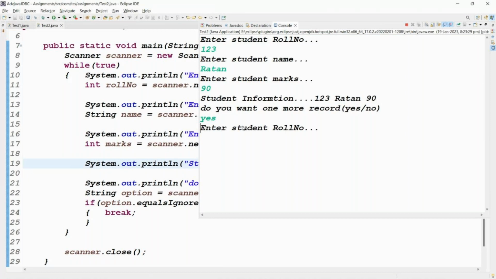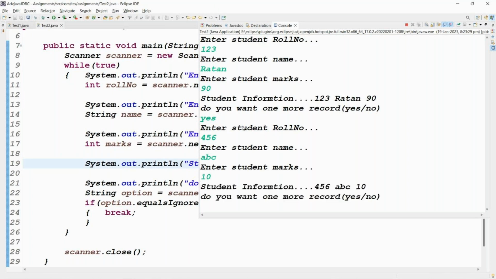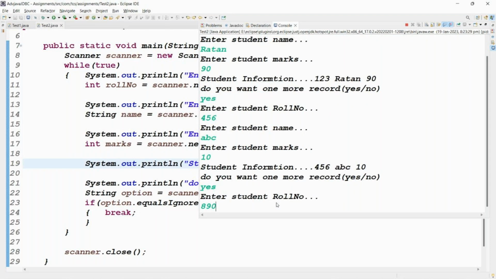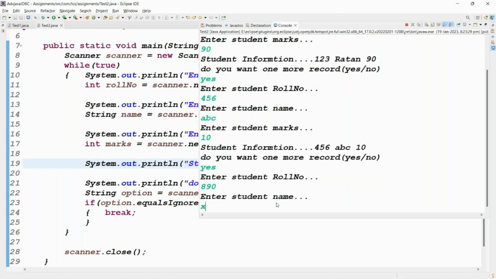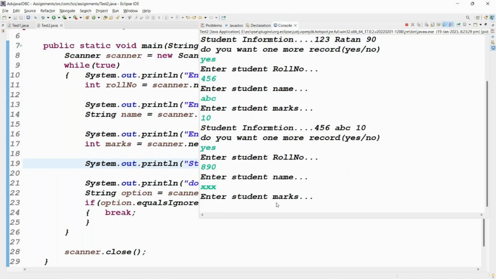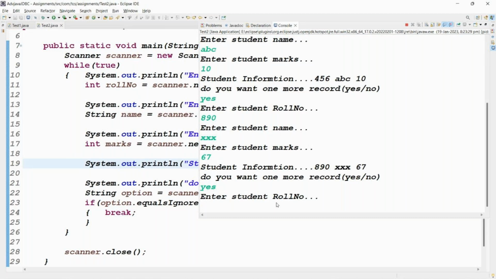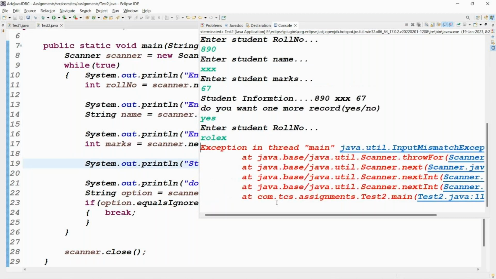Yes. Roll number 456. Name ABC. Marks 10. So 456 ABC 10. Do you want one more record? Yes. Take the roll number 890. Name XXX. Marks 67. Do you want one more record? Yes. We can write the name as, say, Rolex. See guys, roll number Rolex, what happened?